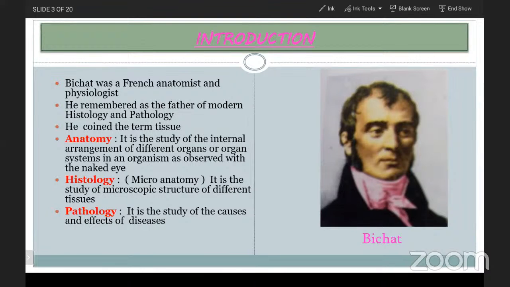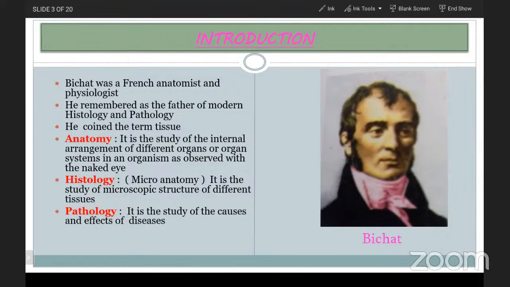Here you are able to see one scientist named Bichat. Bichat was a French anatomist and physiologist. He is remembered as the father of modern histology and pathology. He coined the term tissue for the first time. Now let us come to know about the definitions of anatomy and histology.